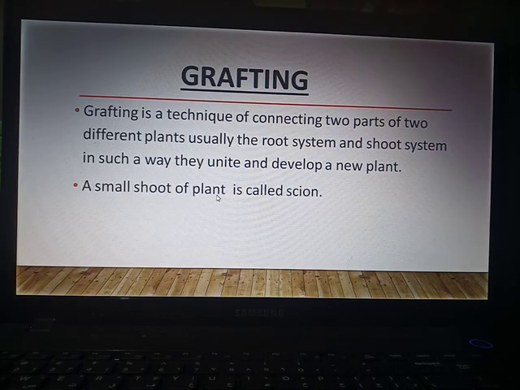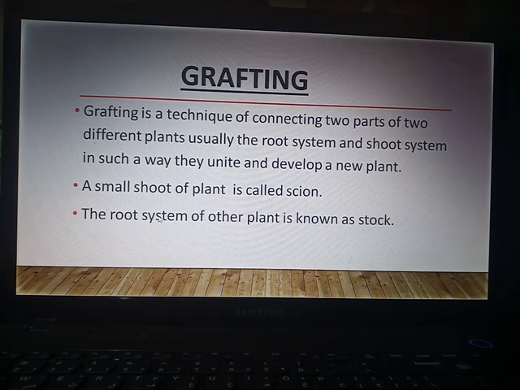A small shoot of a plant, which has superior characters, is known as scion, and the root system of the other plant is known as stalk. Clear? The shoot is known as scion and the root system of the other plant is known as stalk.